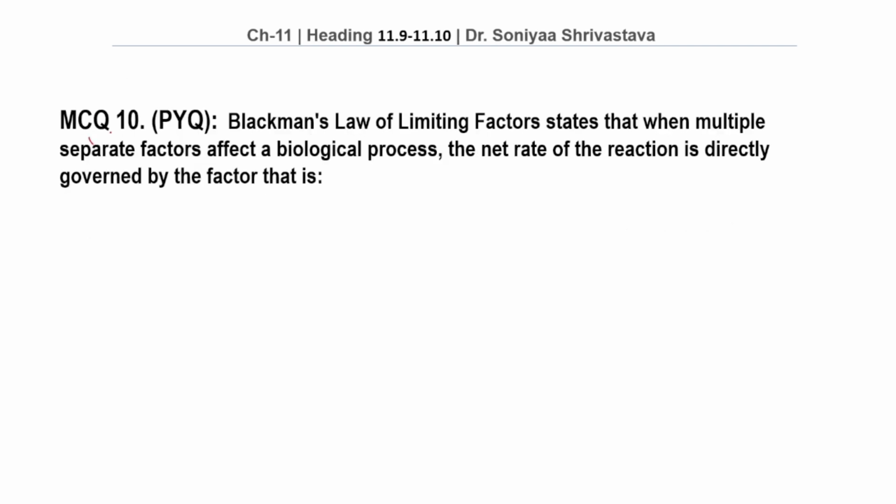Moving on to MCQ number 10. Blackman's law of limiting factors states that when multiple separate factors affect a biological process, the net rate of the reaction is directly governed by the factor that is. Students, Blackman's law is based on a very simple idea. When several factors are required for a process, the factor which is in shortest supply controls the overall rate. That means the limiting factor.